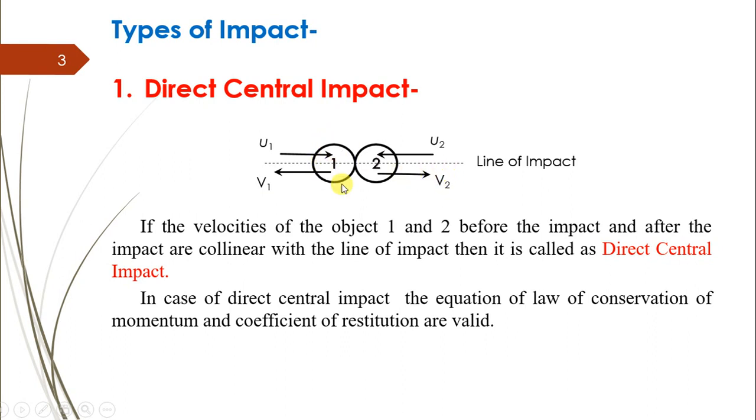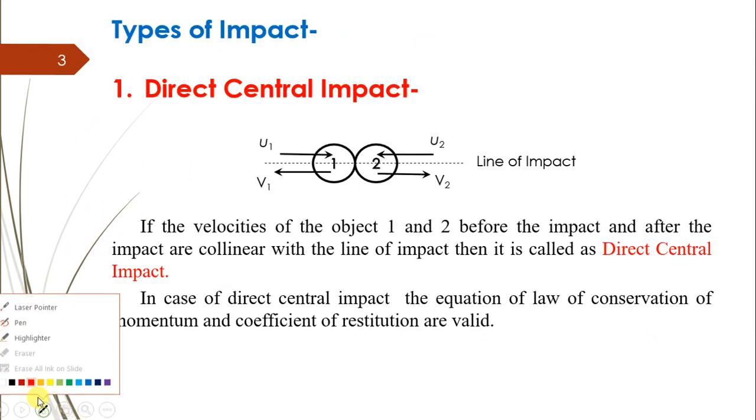both the velocities of these bodies, that is u1, u2 and v1, v2, before the impact as well as after the impact, are collinear with this line of impact. Then that type of impact is called a direct central impact.